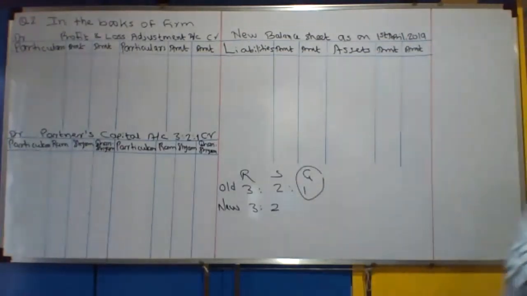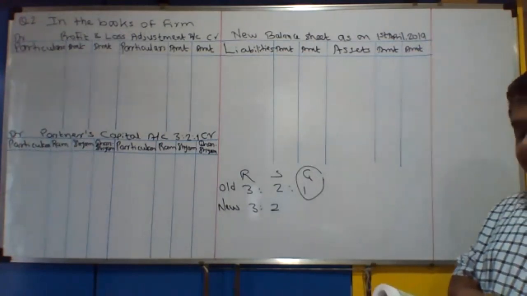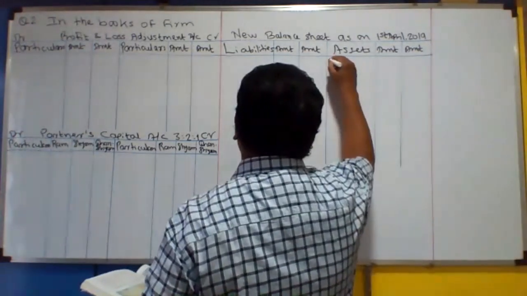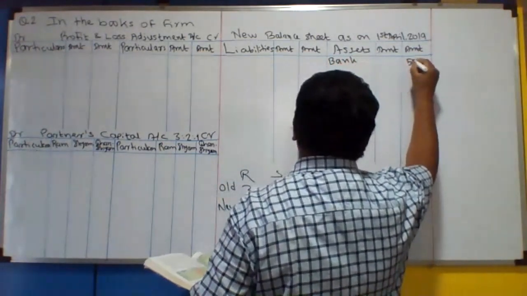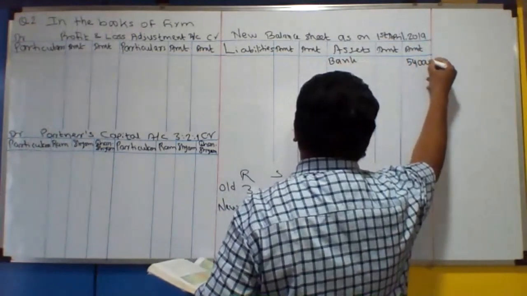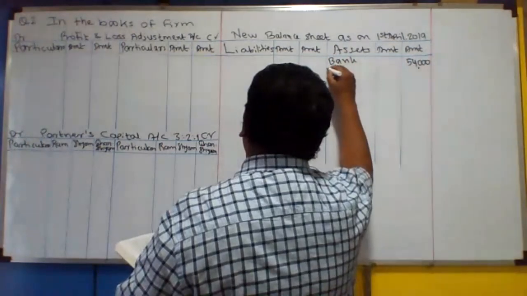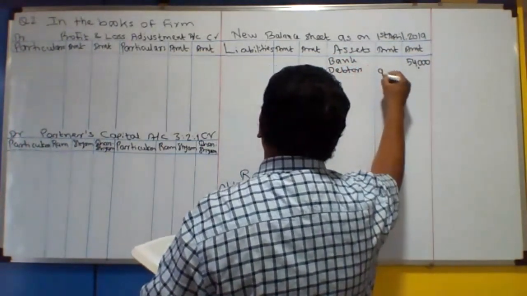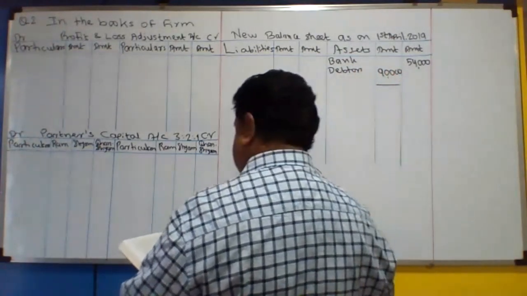So I hope you are all ready, and we can start with the solution. First of all, the bank account is given to you. There is no cash transaction, so the bank account is to be recorded on the balance sheet assets side in the outer column, 54,000. Debtors, balance sheet assets, but inner column, 90,000.